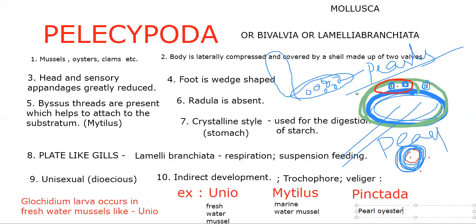So why is that so famous? These layers secreted by Pinctada vulgaris are shining. That's why they are made into chains and worn by women. Many other oysters also do the same. Their irritations also form small pearls, but they are not shining. That's why they are not valuable. Only Pinctada vulgaris is valuable.